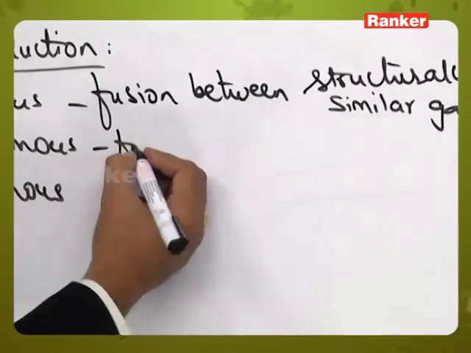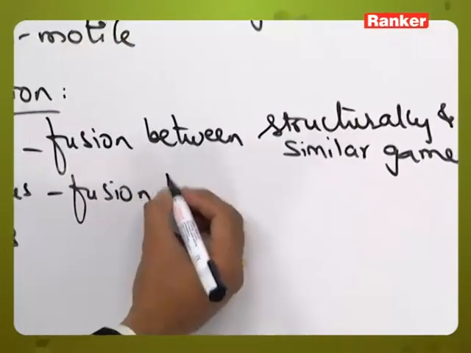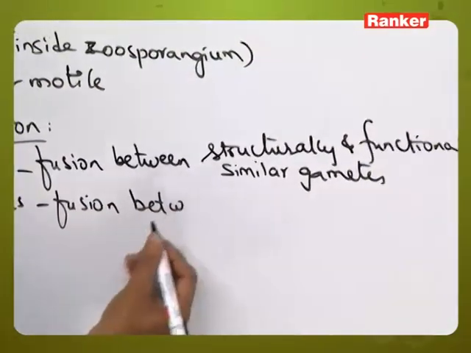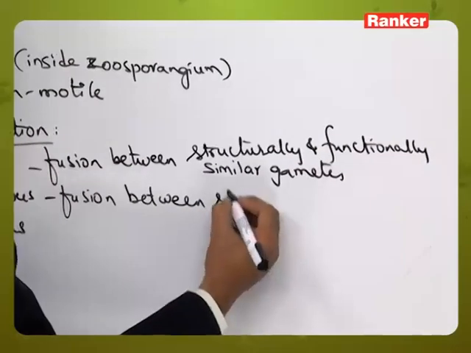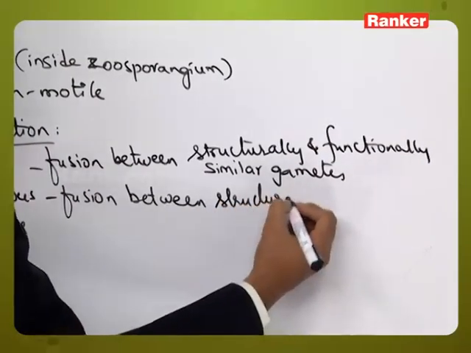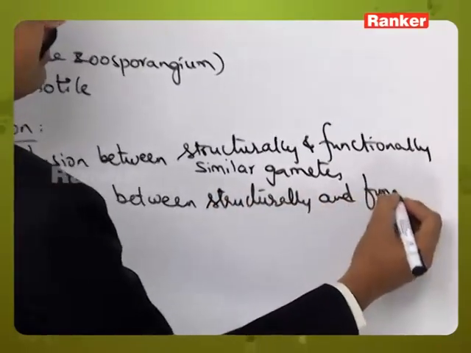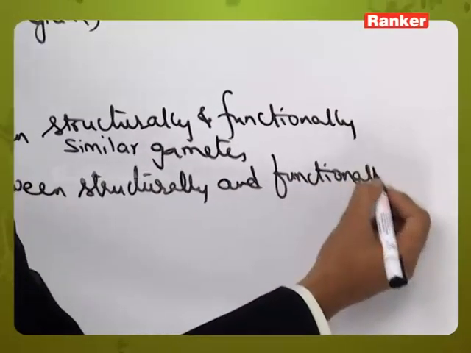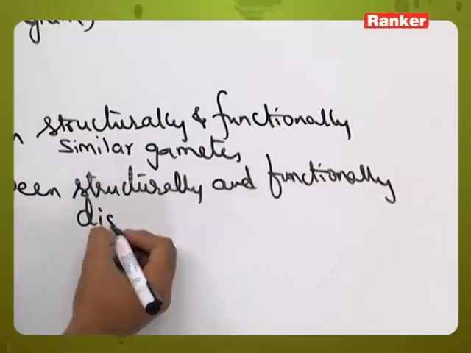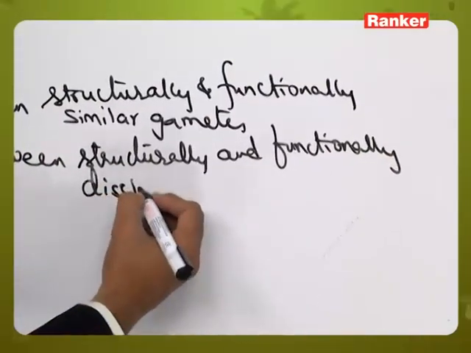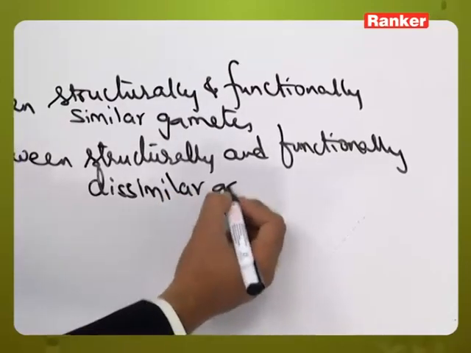Anisogamy, here also the two gametes are participating. Here the fusion between structurally and functionally dissimilar gametes.